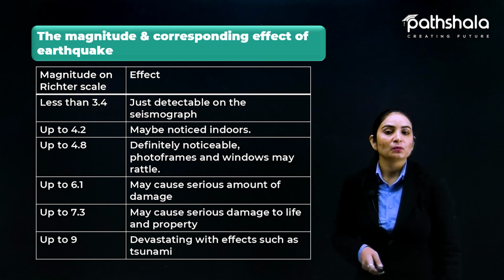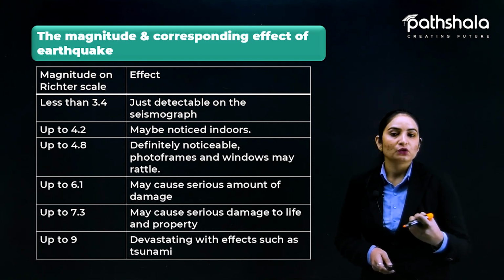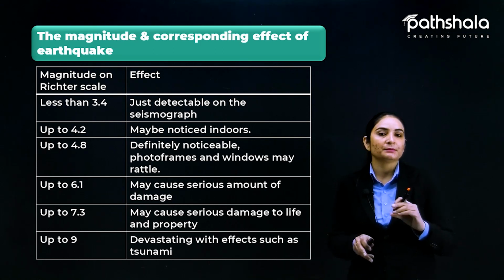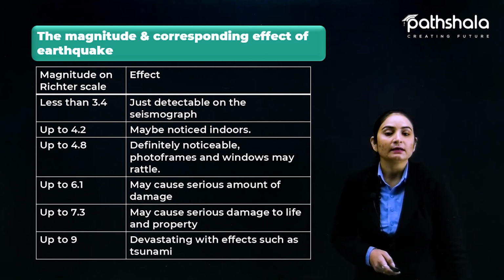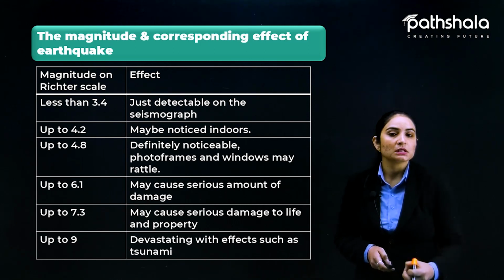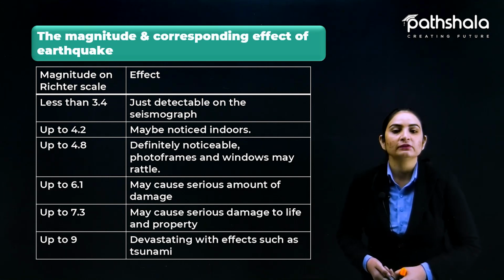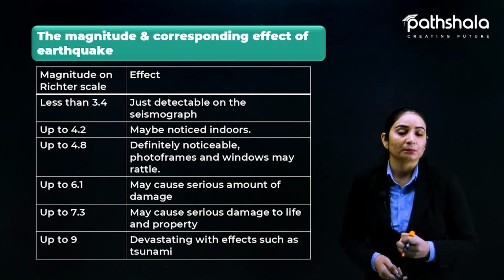Then up to 4.8 is definitely noticeable, photo frames and windows may rattle. What will happen? Photo frames will show us shaking, and windows will also feel like they are moving. Then up to 6.1 may cause a serious amount of damage. If the magnitude is up to 6.1, it may cause a serious amount of damage, and up to 7.3 may cause serious damage to life and property.